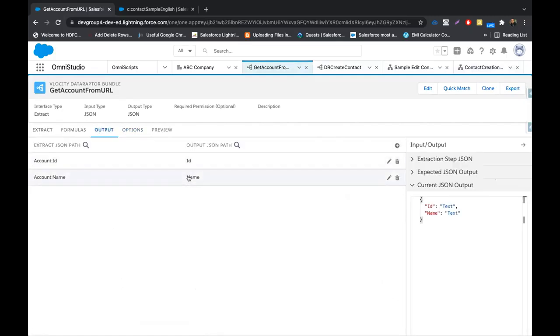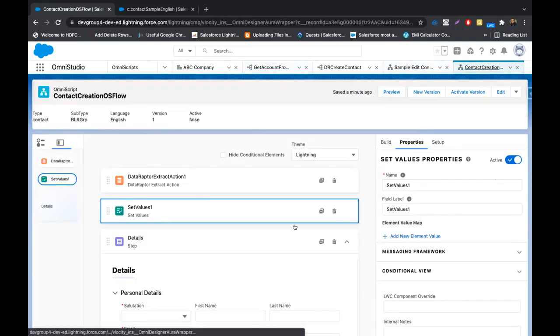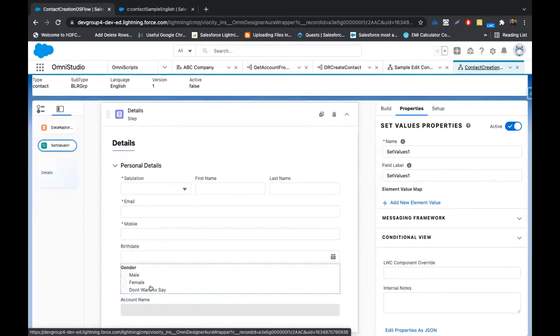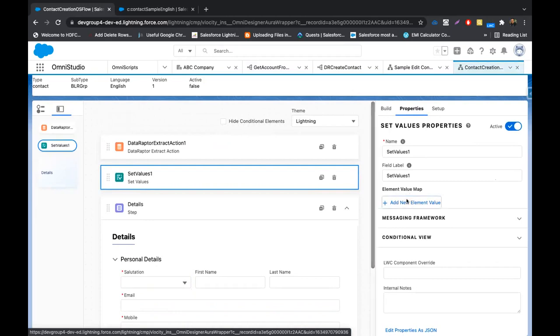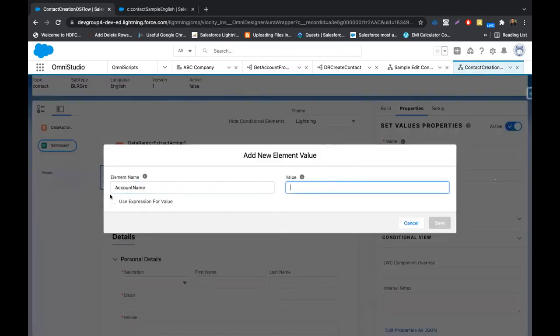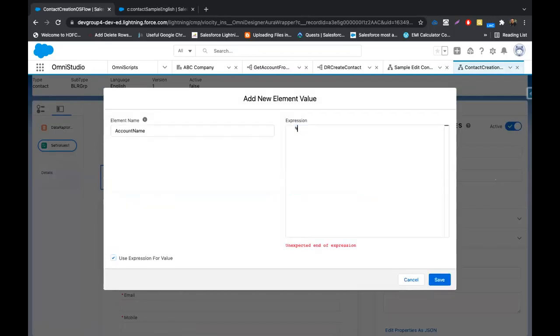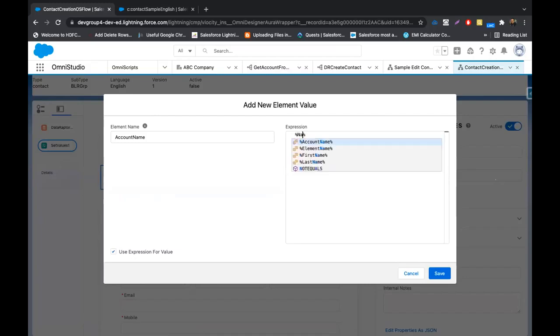Had it been account name here, we could have directly skipped the set value, but since it is coming as name, we will have to transform that input. We'll have to change this variable name so that it can be directly consumed by this account name. I'll quickly create a set value here, and we'll mark this account name to value as name.